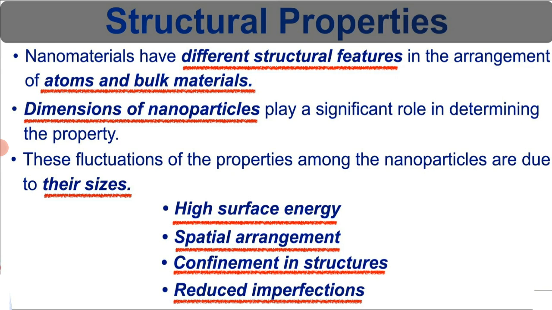Nanomaterials have different structural features in the arrangement of atoms compared with bulk materials. The dimensions of nanoparticles play a significant role in determining the property. The fluctuation of properties among nanoparticles is due to their size, high surface energy, spatial arrangement, confinement in structure, and reduced imperfections.